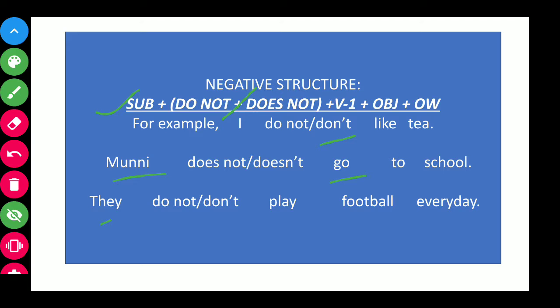In the same way, they do not or don't play football every day. So they is the subject, then do not: do is the auxiliary verb, not is the negative word, then play is V1, football is the object, and every day is the other word.